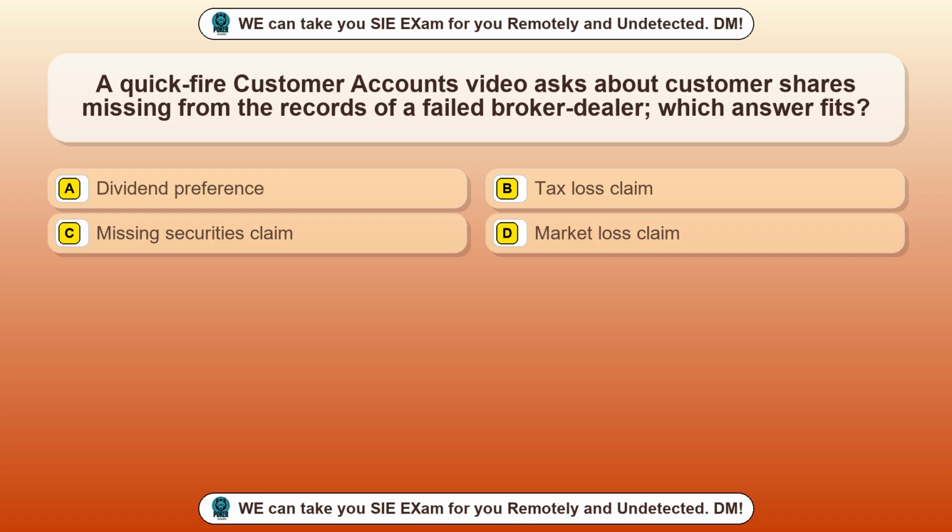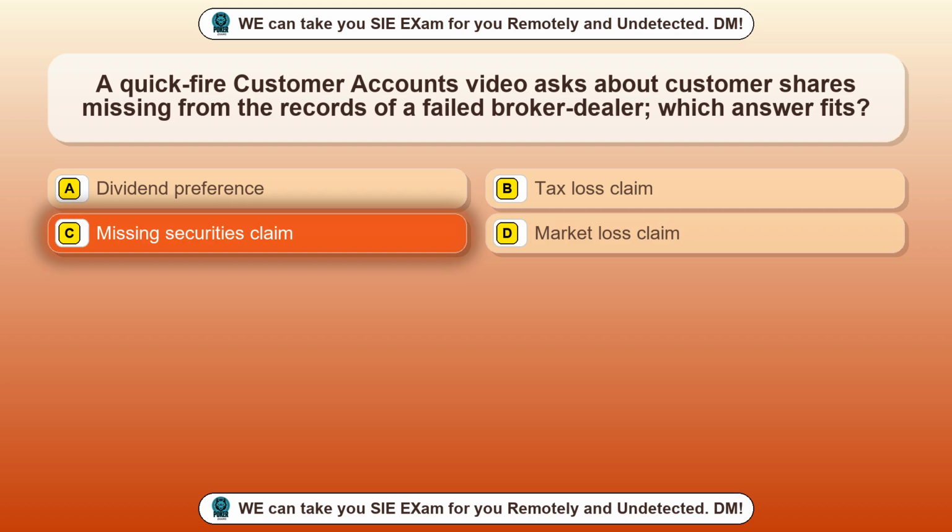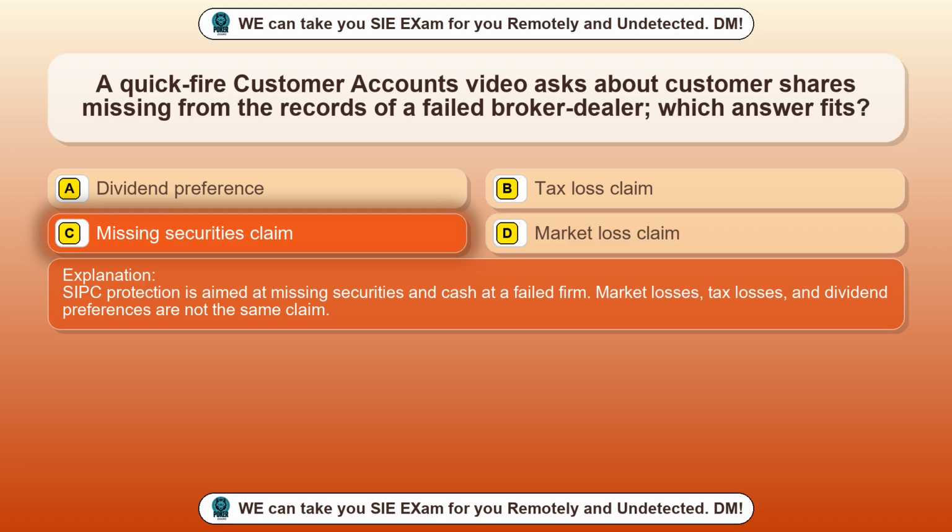Option C, missing securities claim. Option D, market loss claim. The correct answer is option C, missing securities claim. SIPC protection is aimed at missing securities and cash at a failed firm. Market losses, tax losses, and dividend preferences are not the same claim.